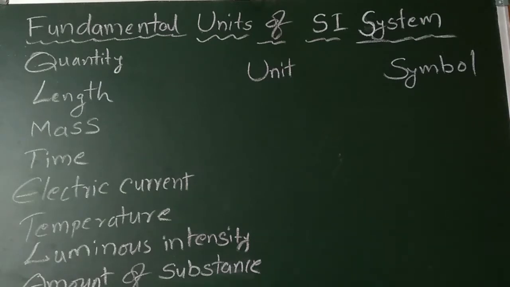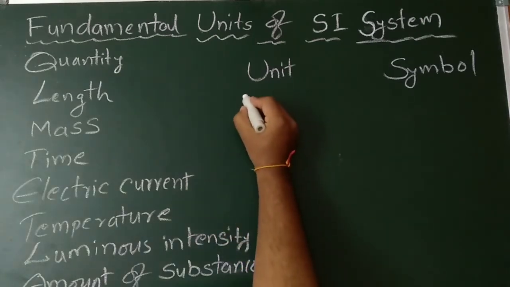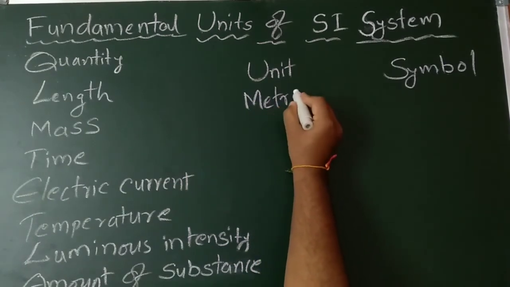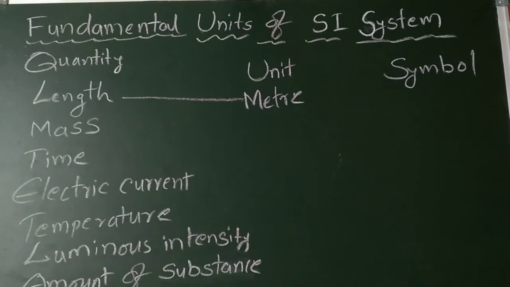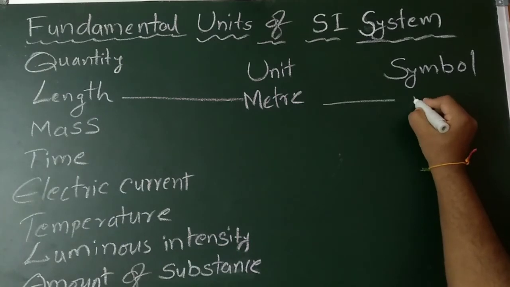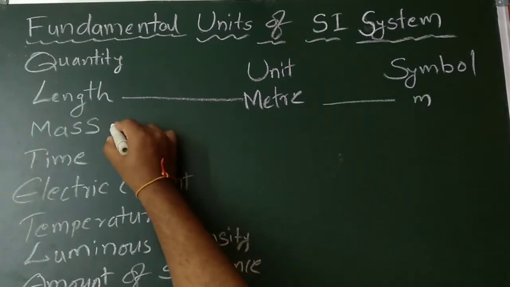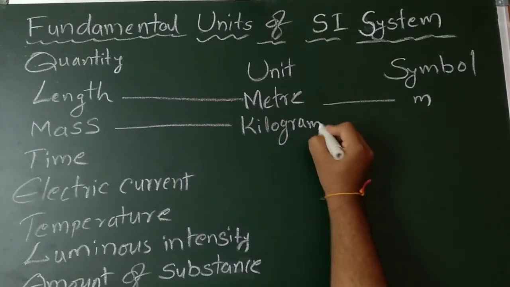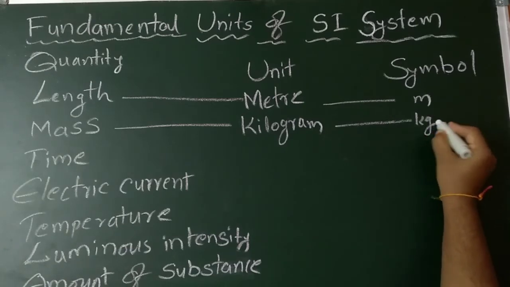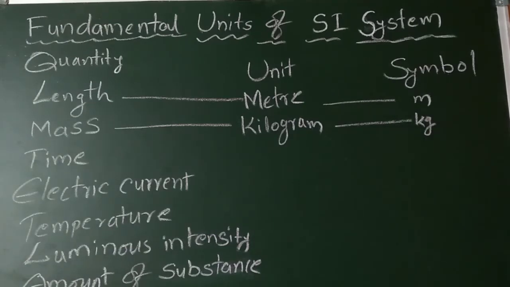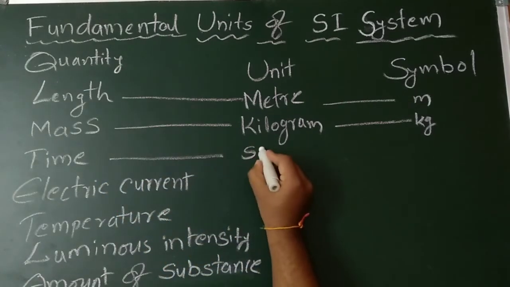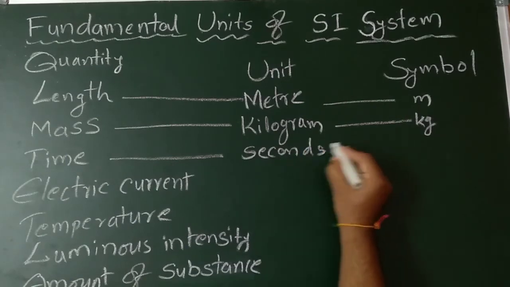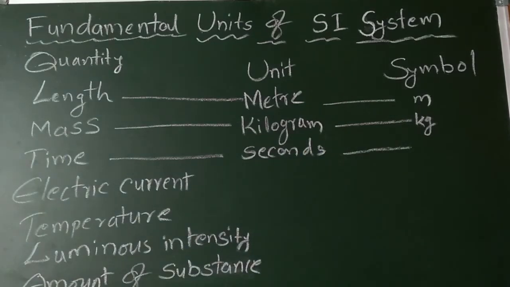I think you know about length. Length will be measured in meters, and it will be indicated by small m. Next one is mass. Mass, you know, is kilogram, and it will be indicated by small kg. Next one is time. I think everybody knows this. Seconds, indicated by small s.